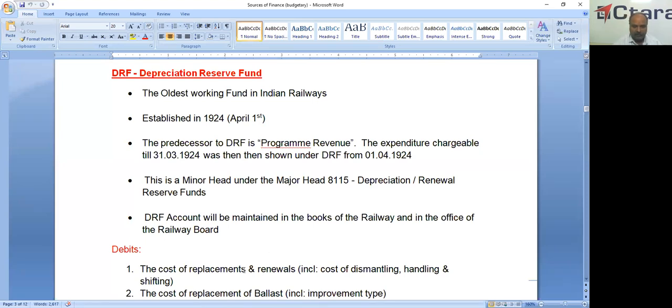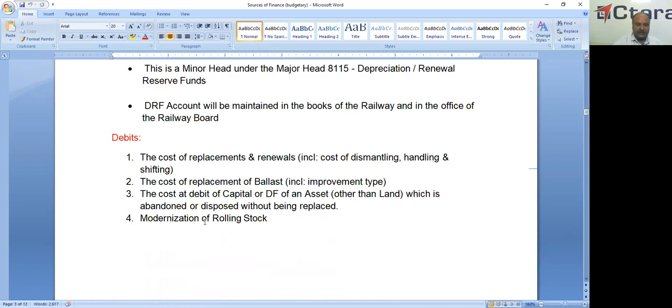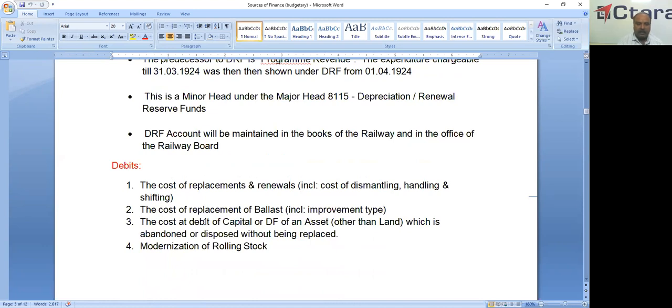So now here also we'll check what the debits and credits are. Debits: see here two fundamental principles. One is first cost, or first time construction or acquisition cost, it is capital. Replacement, it is DRF. This is fundamental. Please remember. Whenever it is a first time construction or first time acquisition, it is capital. Any replacement, it is DRF.